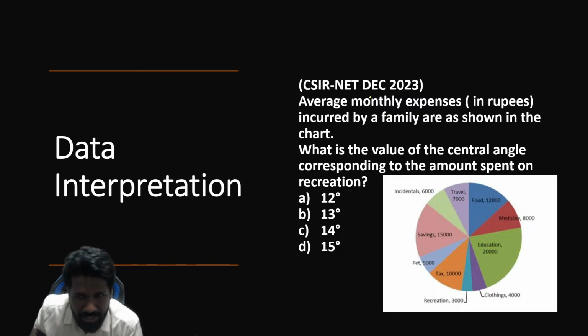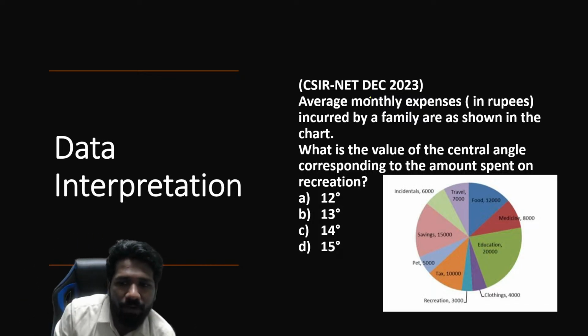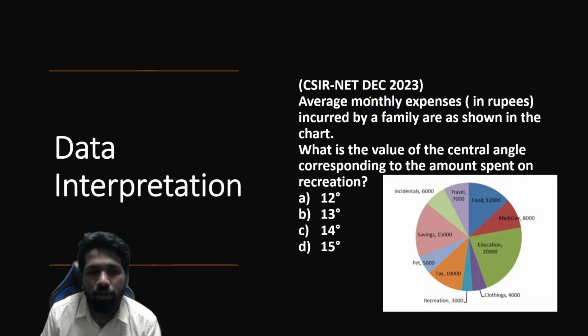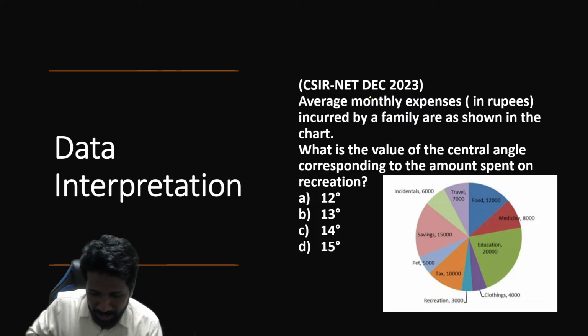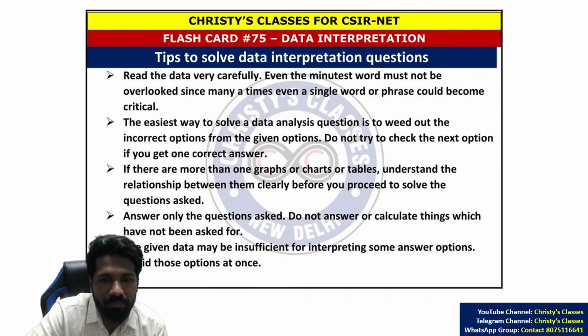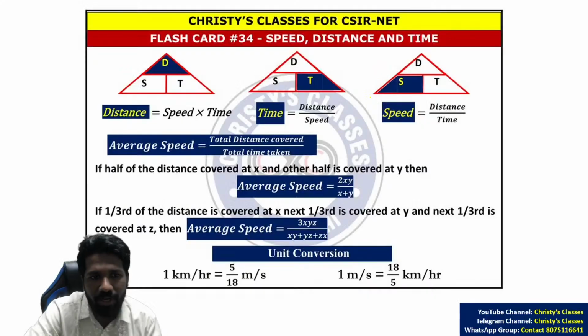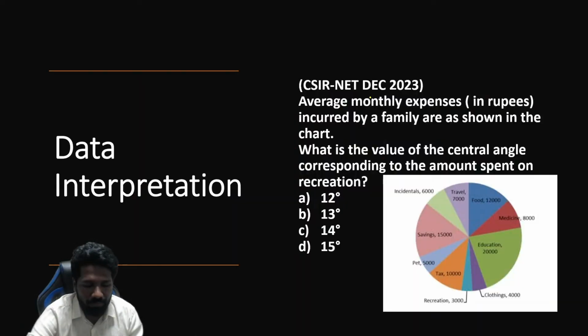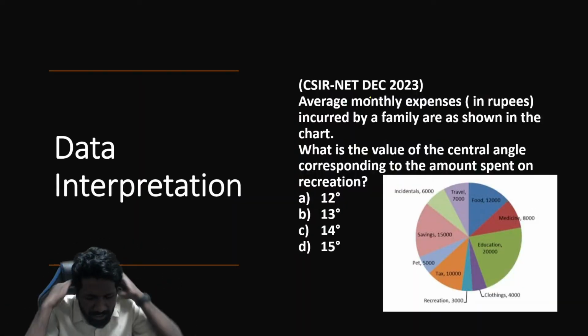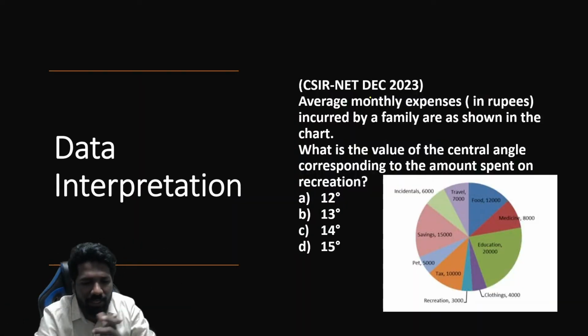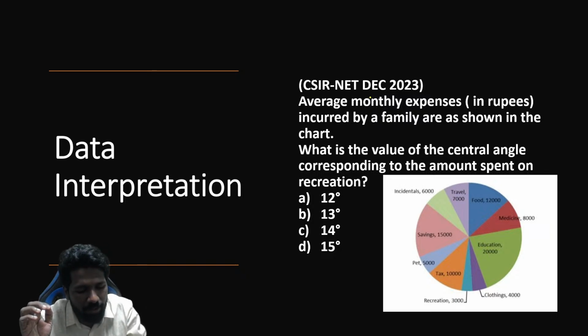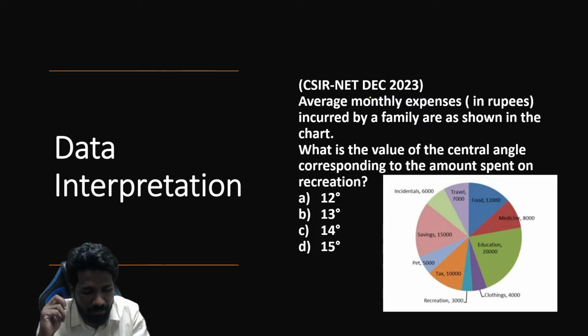Now data interpretation, as I told, 1 or 2 questions can come from data interpretation. This is a 2023 question. So data interpretation का basic theory and tips and tricks for data interpretation I have already given. Data interpretation में pie chart का question आ सकता है, bar chart का question आ सकता है, histogram का question आ सकता है, line graph का question आ सकता है, table का question आ सकता है. So all these are different types of question.